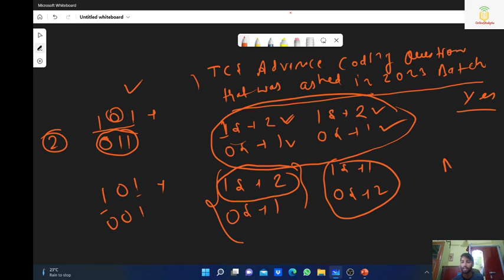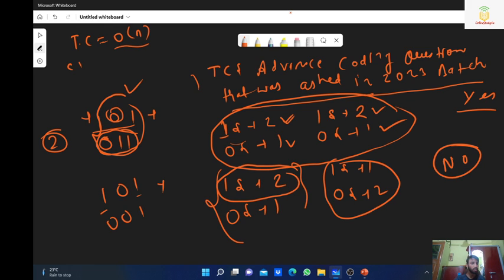So this is my second approach. Let's discuss the time complexity and the space complexity for this question. As we are only counting the numbers, we run a loop only one time and we will take four variables. As we are counting, we will take C1, C2, C3 and C4.